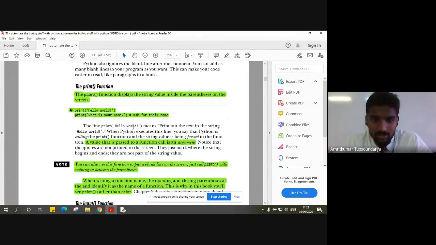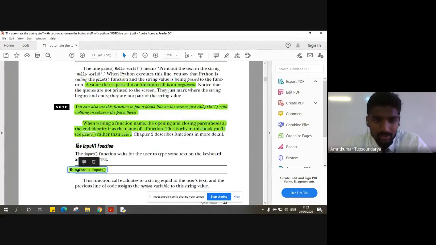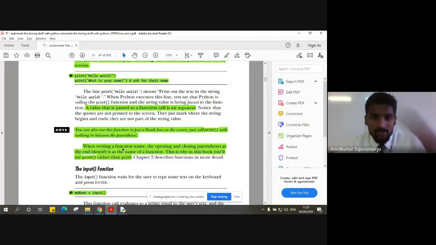After which the value the user enters will be assigned to the placeholder called myname, using a function called the input function. The value that we pass in the function is basically an argument. Whatever parameters we pass in a particular function are nothing but the arguments, right?